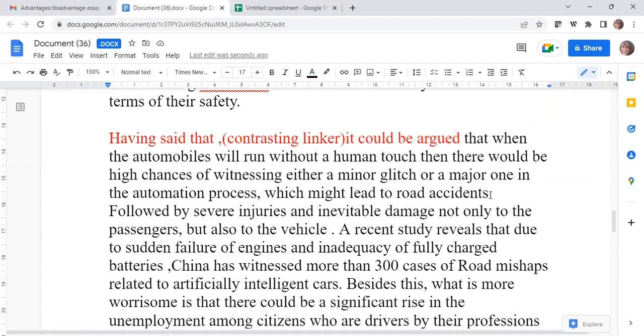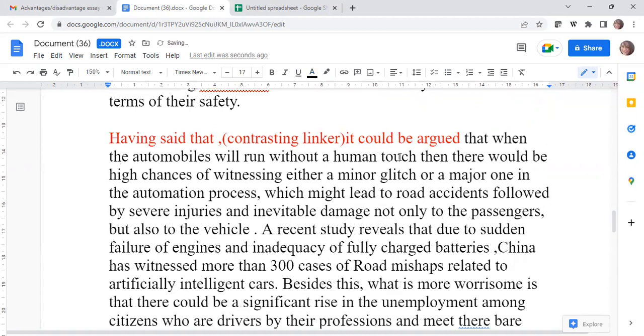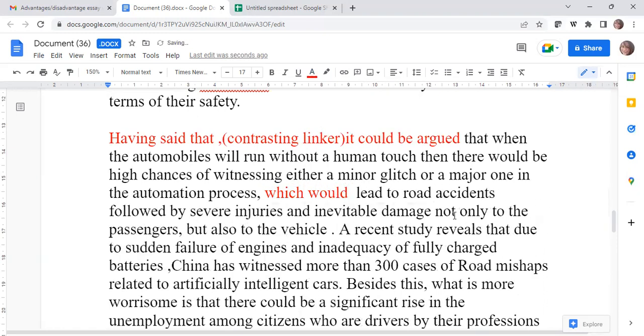Road accidents followed by, see again, these will not be in capital, followed by either a minor glitch or a major one. Okay, which might, okay, it's not 'might', it's 'would'. Might is a possibility, would is determination. It would lead to road accidents, or you can say road accidents followed by severe injuries and inevitable damage, not only to the passengers, but also to the vehicle.